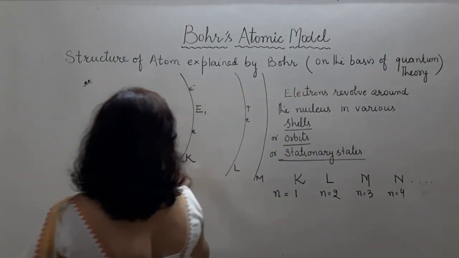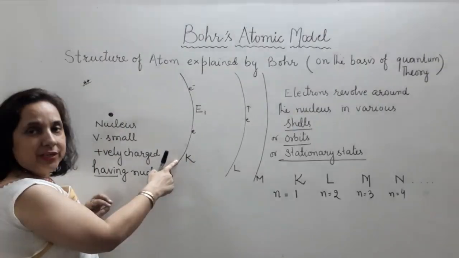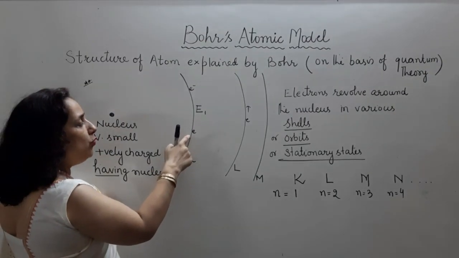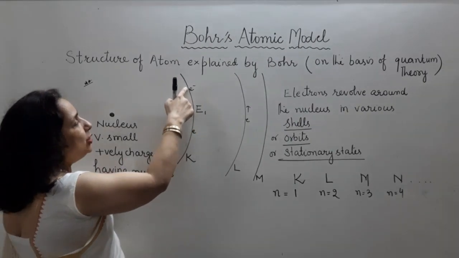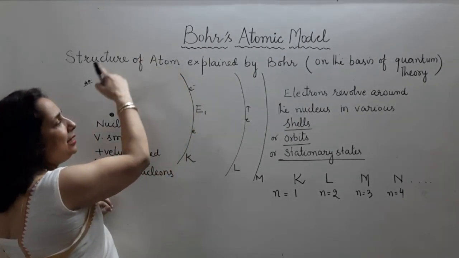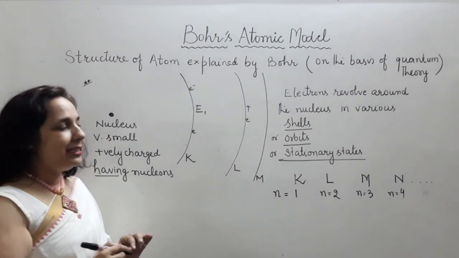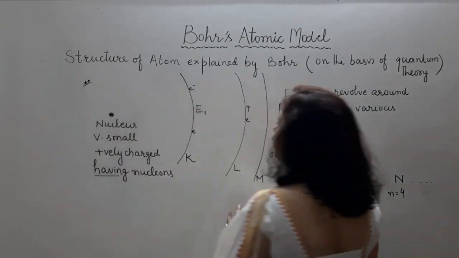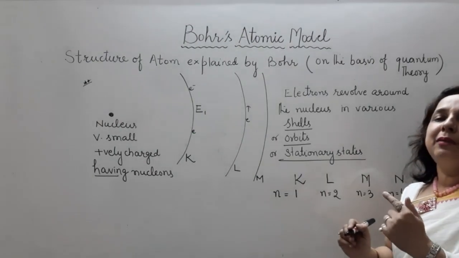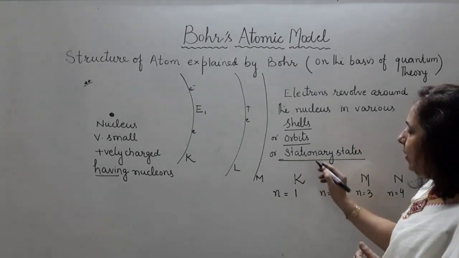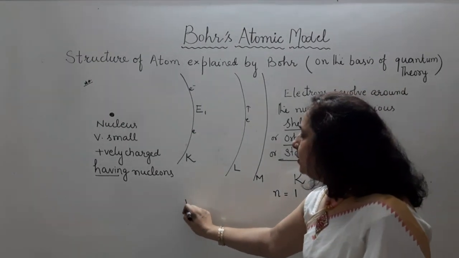It means electron is present at this position, energy is fixed and it is E1. If electron is moving ahead and this is at this position, energy is still E1. Electron is moving further and energy is still E1. It means in stationary states, energy of the electron is going to be constant as long as electron is in the same shell. The value of energy is going to be fixed.